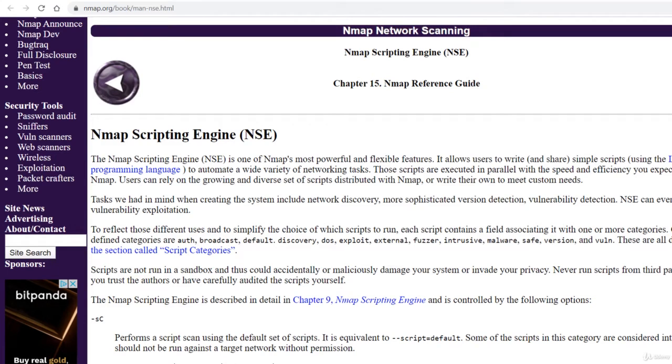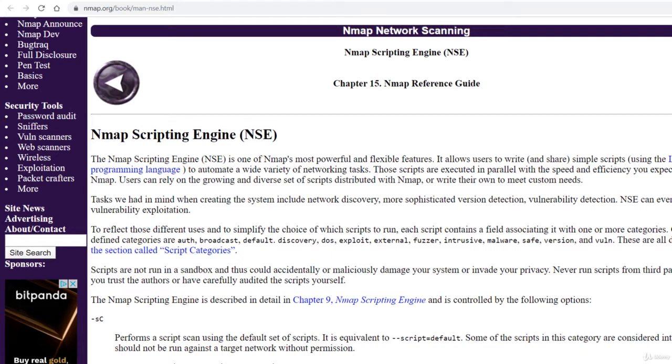The Nmap scripting engine, or NSE, is one of Nmap's most powerful and flexible features, and not all sysadmins or pen testers know about it. It allows you to write and share simple scripts using the Lua programming language to automate a wide variety of networking tasks. Using NSE is crucial in order to automate system and vulnerability scans.